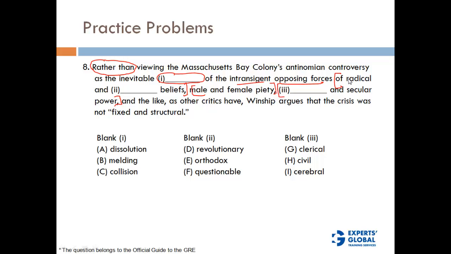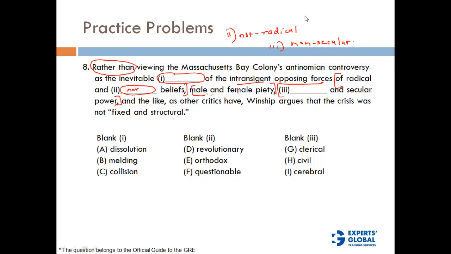So these pairs are like male and female, some kind of opposites. So radical and something that is not radical, right? So this 2 is going to be something that is not radical. Male and female piety, something and secular power. So 3 is going to be non-secular.